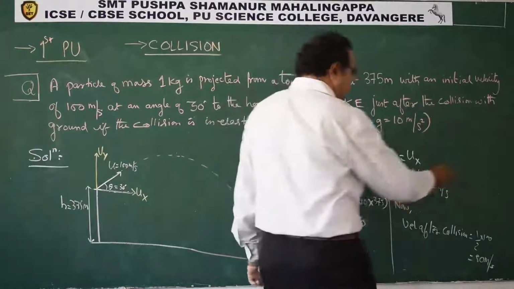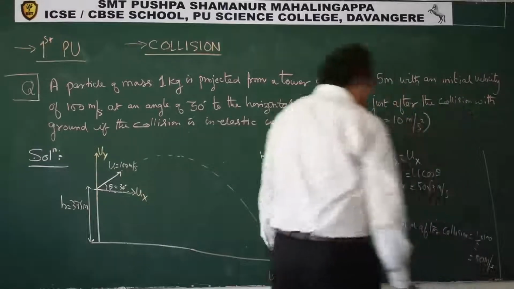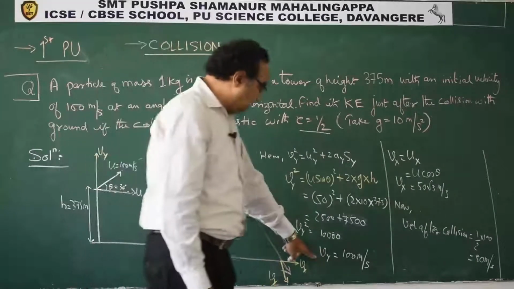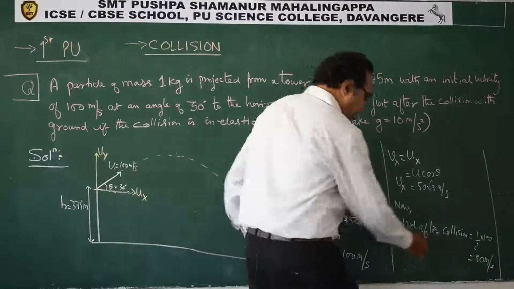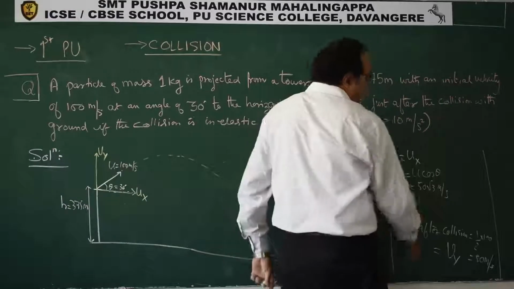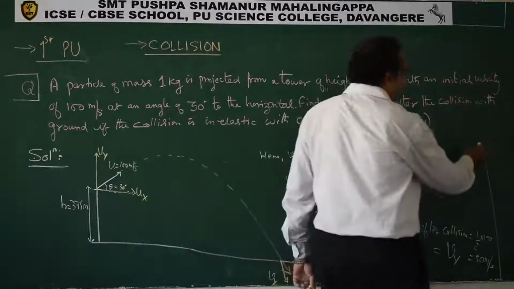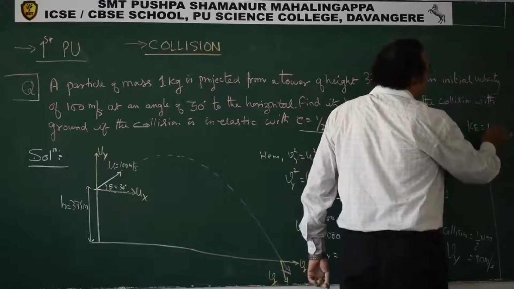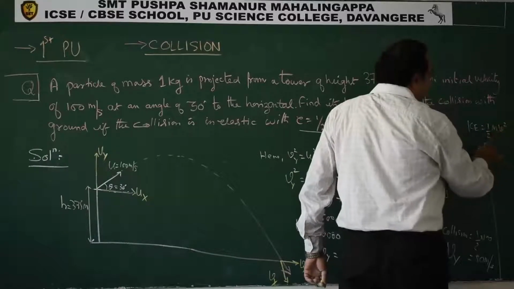So now kinetic energy. Now how will you find kinetic energy? We got Vy is this after collision. Vx is this. So we can say kinetic energy after collision is half mv square. So that is half.